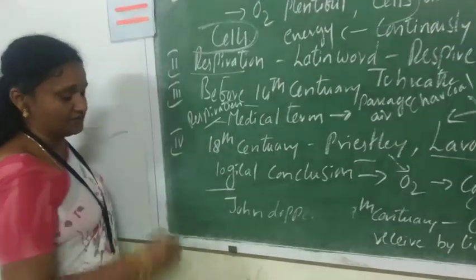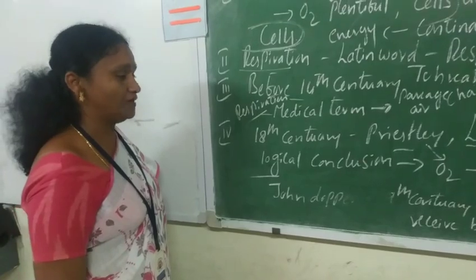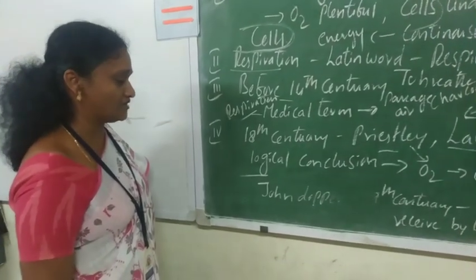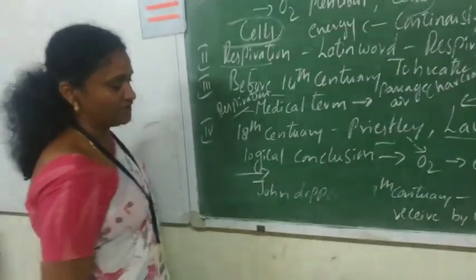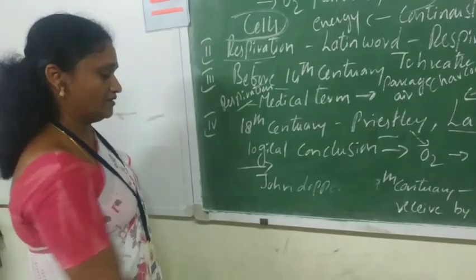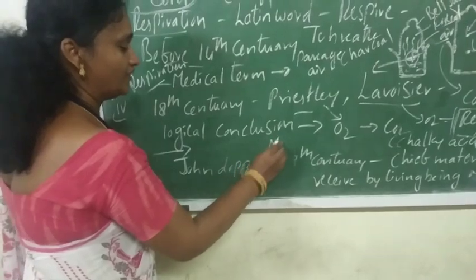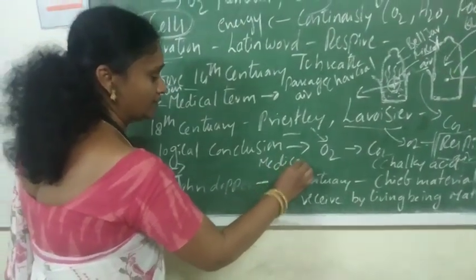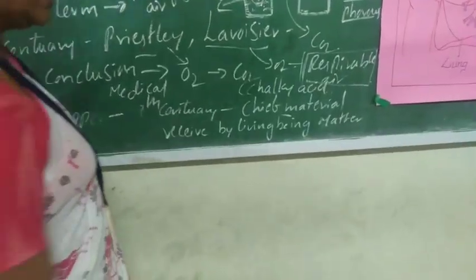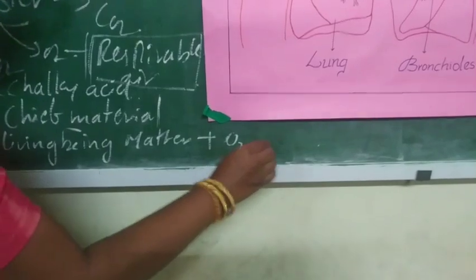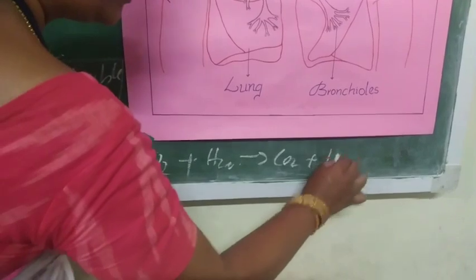The findings of Lavoisier gave a path for many other scientists to study the process of respiration. During the 19th century, John Doppler, in his book Medical Physiology, wrote that the chief material received by all living beings, when it burns in the presence of oxygen and water vapor, produces carbon dioxide, water and energy.